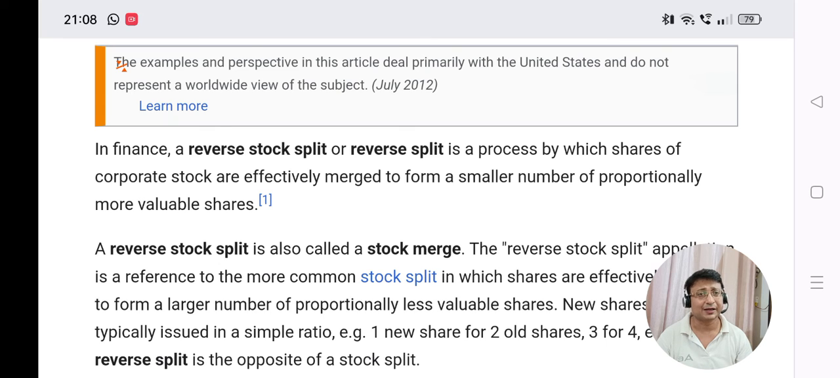So this is about bonus and stock split, which we should have a fair understanding of before we move on to understand the next set, how bonus and stock split impact us. We'll have that discussion in our next video.